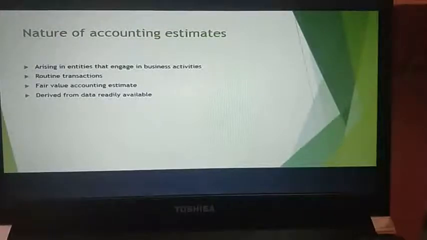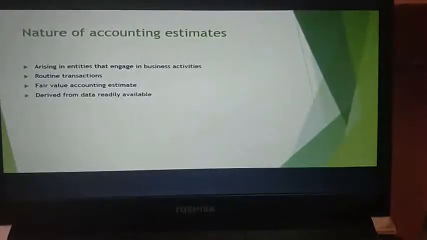Okay, there will be fair value accounting estimates. There will be no material misstatements and everything. It will be completely transparent. Information will be provided, derived from data readily available. It is basically derived from the data which is actually readily available.